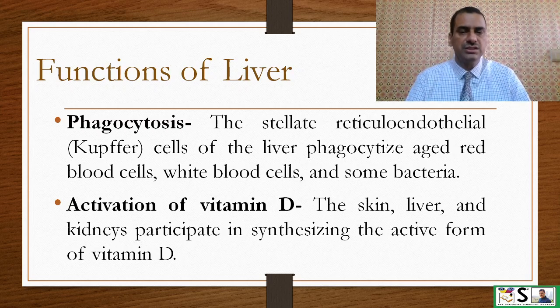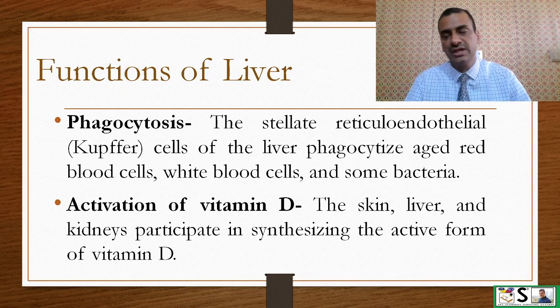Phagocytosis. The stellate reticuloendothelial cells, which are also known as Kupffer cells in the liver, phagocytose the aged red blood cells, white blood cells, as well as some bacteria. Activation of vitamin D. The skin, liver, and kidneys participate in synthesizing the active form of vitamin D.